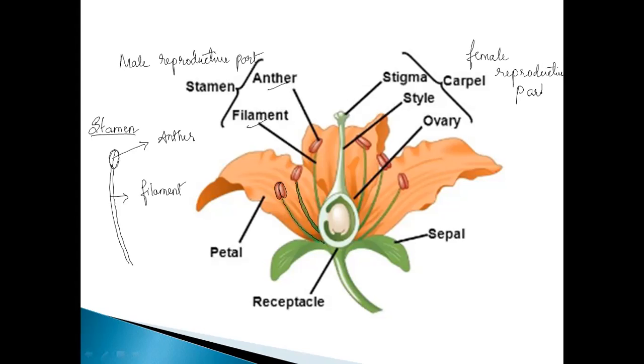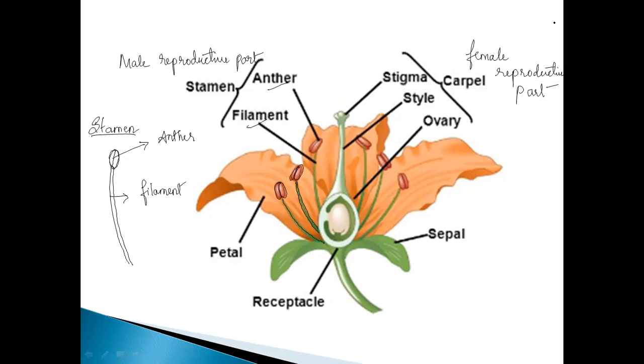See, do not get confused. The stamen is the male reproductive part. In the stamen, there are two parts, that is the anther and the filament. You saw this, right? One green colored stalk, whereas this is the anther. The bilobed anther is present.